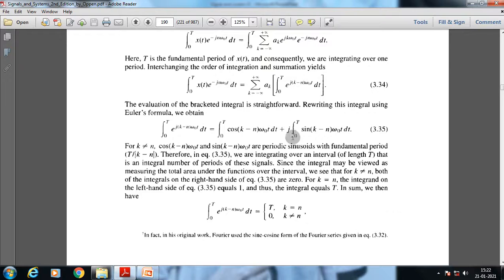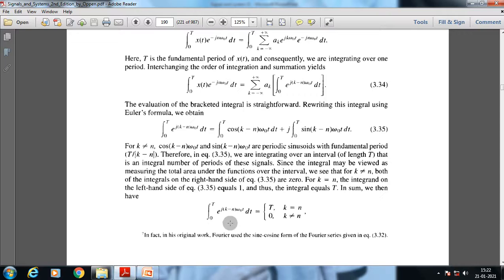As we can see, for k not equal to n, cos (k minus n) omega_0 t and sin (k minus n) omega_0 t are periodic sinusoids with fundamental period T. Therefore, in the equation we are integrating over an interval of length T, there is an integral number of periods of this signal. Since the integral may be viewed as a measure of the total area under the functions over the interval, we see that for k not equal to n, both of the integrals on the right hand side of this equation are 0. For k equal to n, the integrand on the left hand side of equation 3.35 equals 1. Thus the integral equals T.